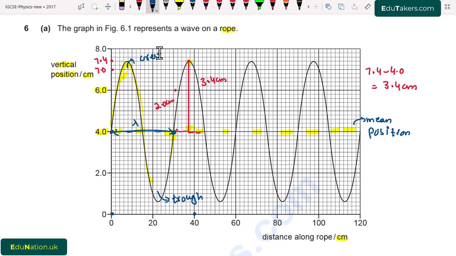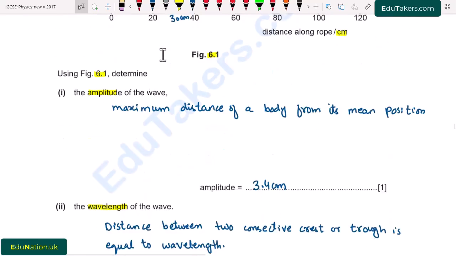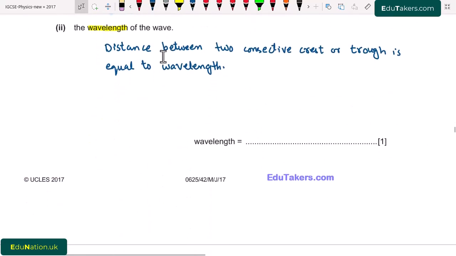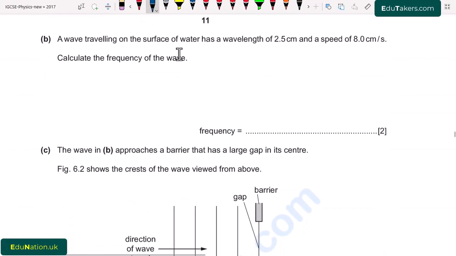I write here wavelength is 30 centimeter. So going towards the next part of this question. Part B. A wave traveling on the surface of water has a wavelength of 2.5 centimeter and speed of 8.0 centimeter per second. Calculate the frequency of the wave.